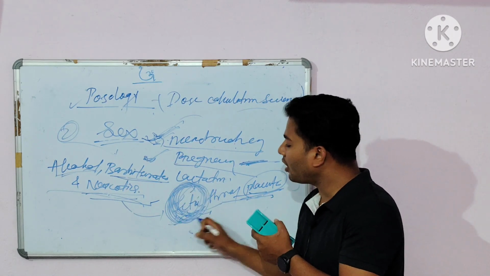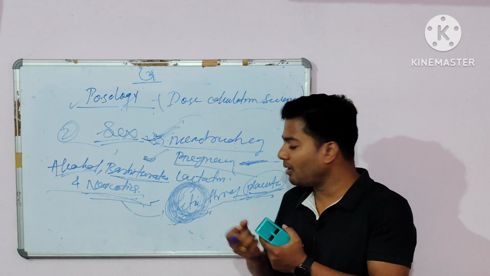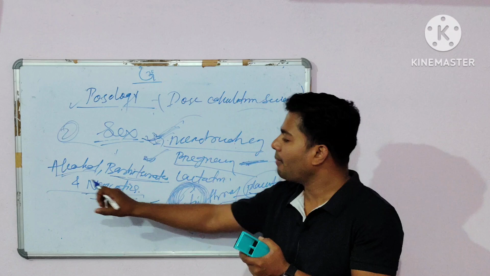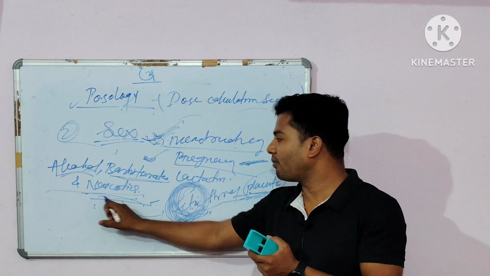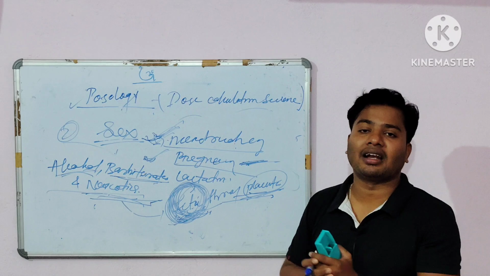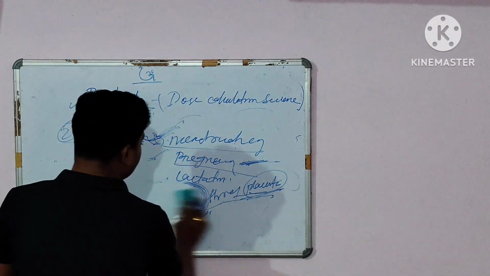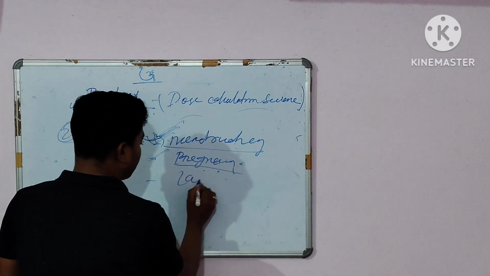Then after birth, the baby may be in an abnormal condition, or the baby may have abnormality. Okay, so that is the reason for avoiding alcohol, barbiturates, and narcotic types of drugs during pregnancy. Clear? And the next part is lactation. So lactation means what? All of you know lactation.